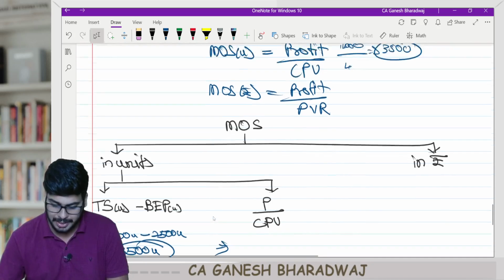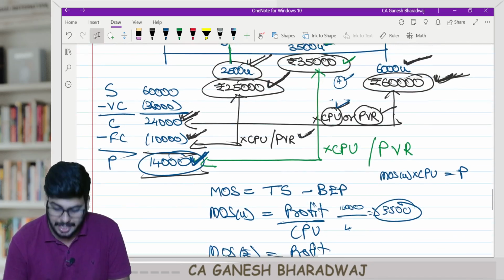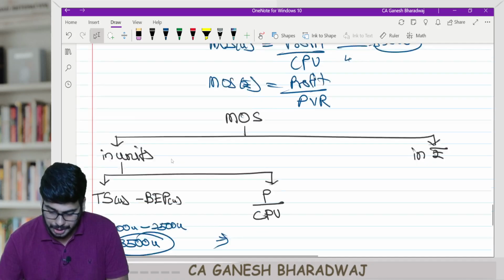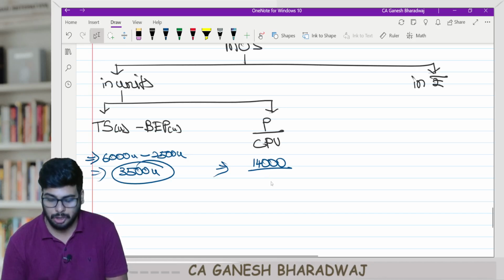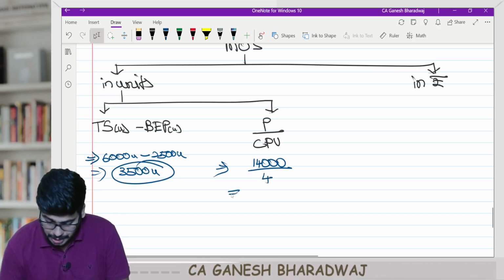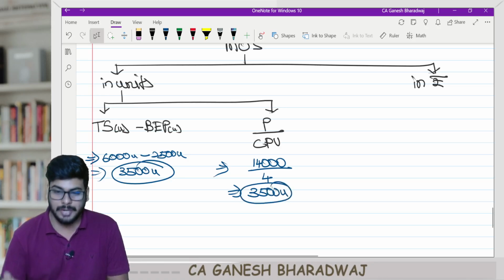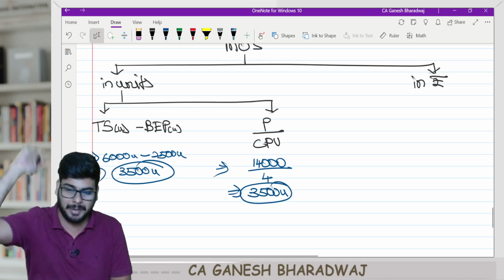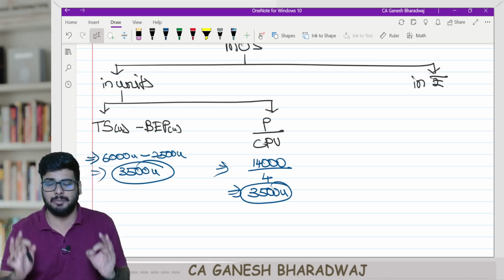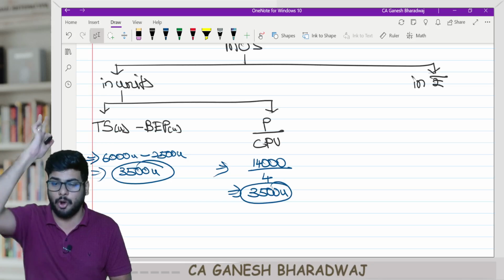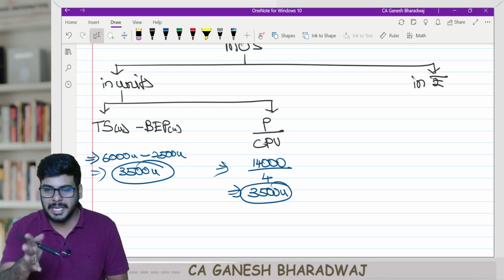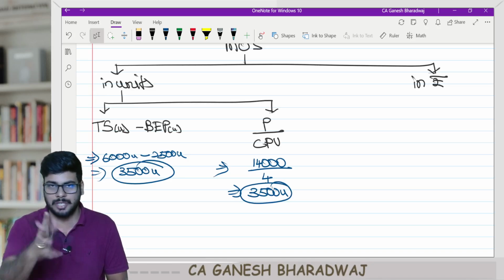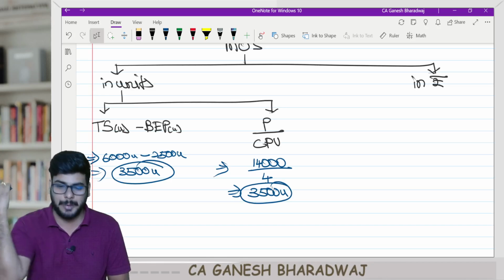Or in other words, I can say, look, I have generated a profit of how much? 14,000, right? Every unit gave me a contribution of how much? 4 rupees. So I have clearly sold 3,500 units over and above my break-even point, because my profit can be generated only using my margin of safety units. Correct? Yes, the break-even units, the first 2,500 units, will not contribute even 1 rupee towards my profit.